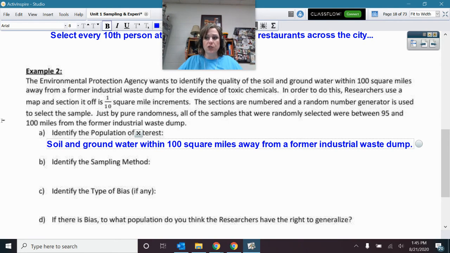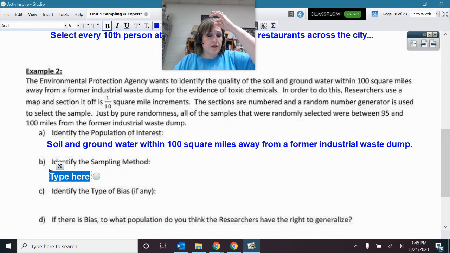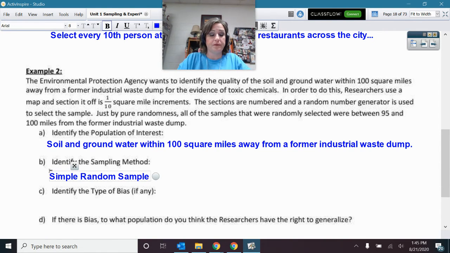So they did all of those things. They just did a random number generator. So that's a simple random sample because all of the square mile increments, 1/10 square mile increments, had an equal chance of being chosen. So that's a simple random sample.